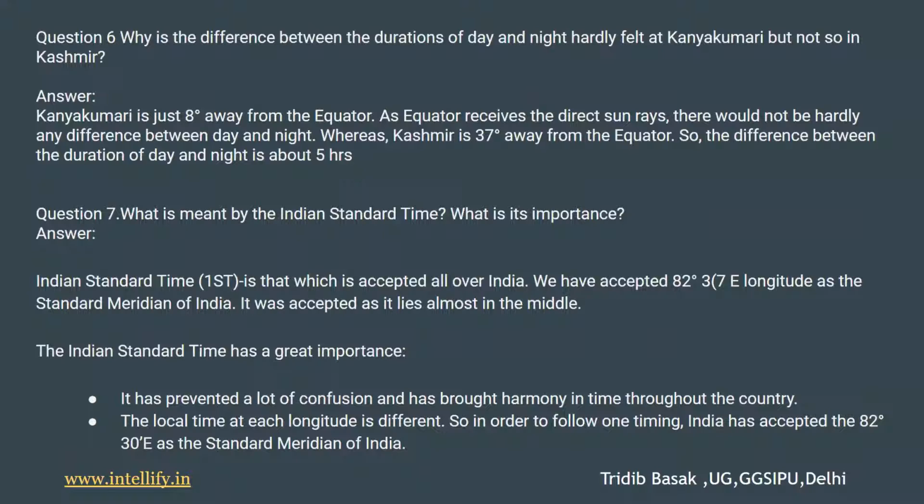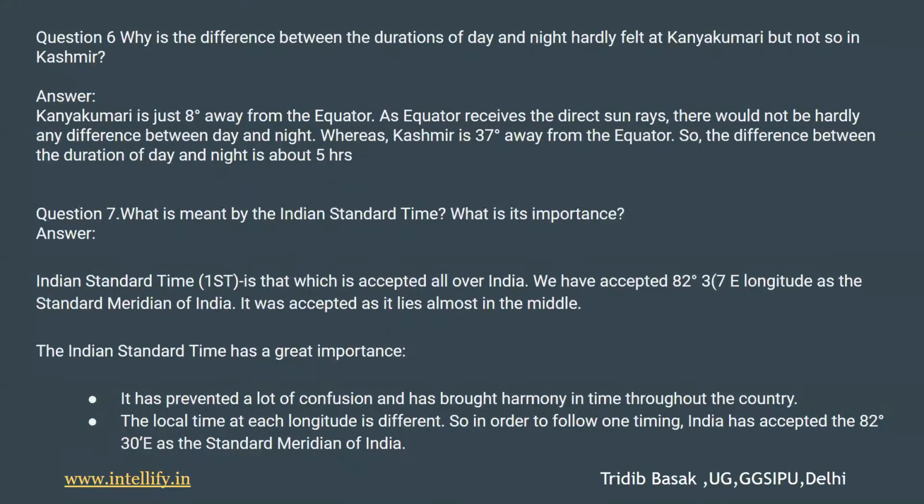Next question is question number 6. Why is the difference between the duration of day and night hardly felt at Kanyakumari but not so in Kashmir? So the answer to this question is, Kanyakumari is just 8 degrees away from the equator. As the equator receives the direct sun rays, there is hardly any difference between day and night. Whereas Kashmir is 37 degrees away from the equator.